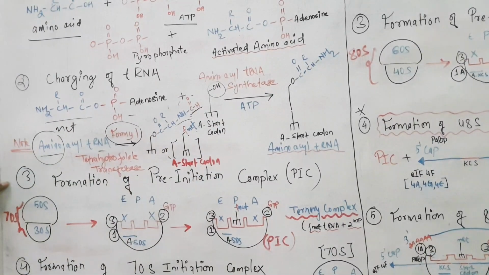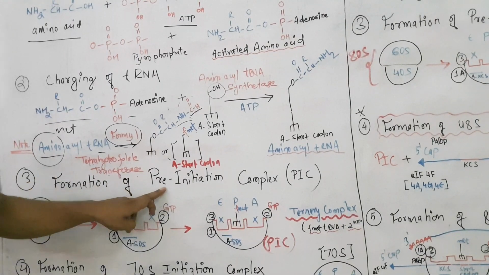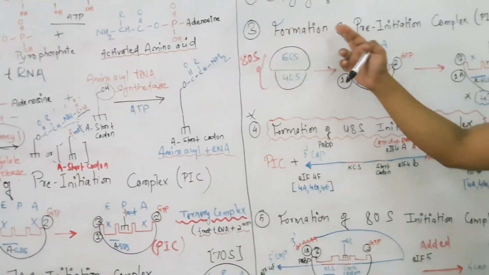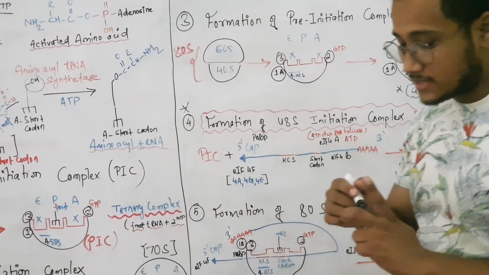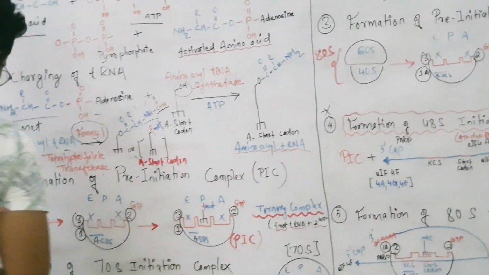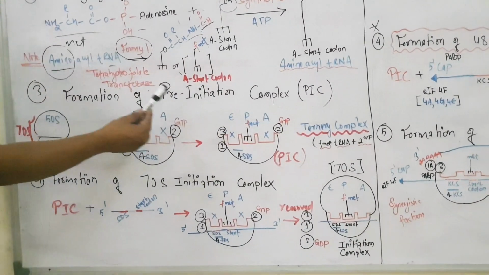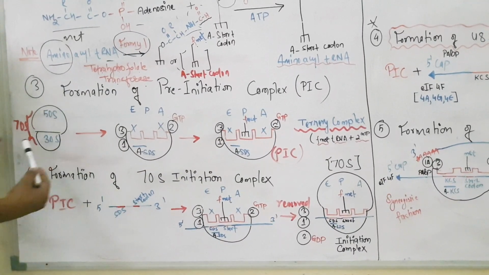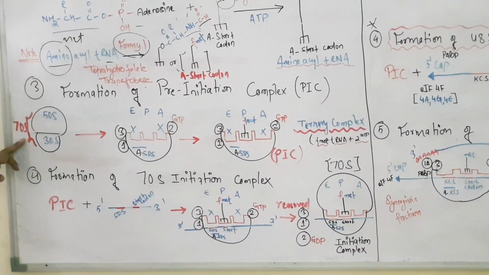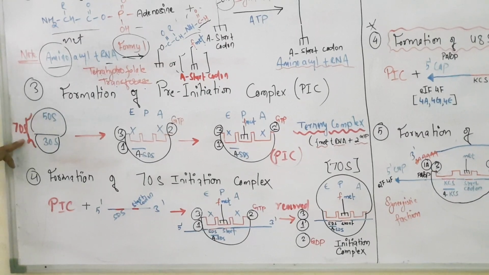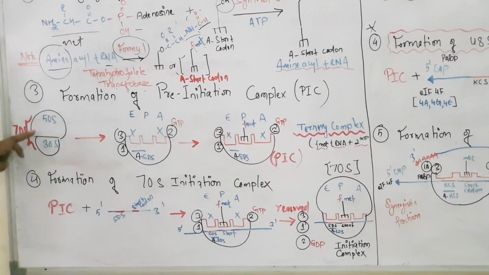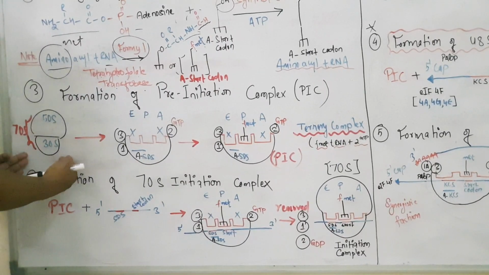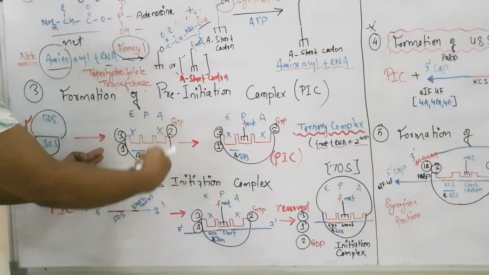Now coming to the third step, formation of the pre-initiation complex, and again the same thing in eukaryotes. Third step is formation of the pre-initiation complex. So just look here. In order to form the pre-initiation complex, first of all, the ribosome which has already translated a certain mRNA needs to be recycled. That means it needs to be dissociated. Once these are dissociated, they are recycled, that means they will be reused for translation.